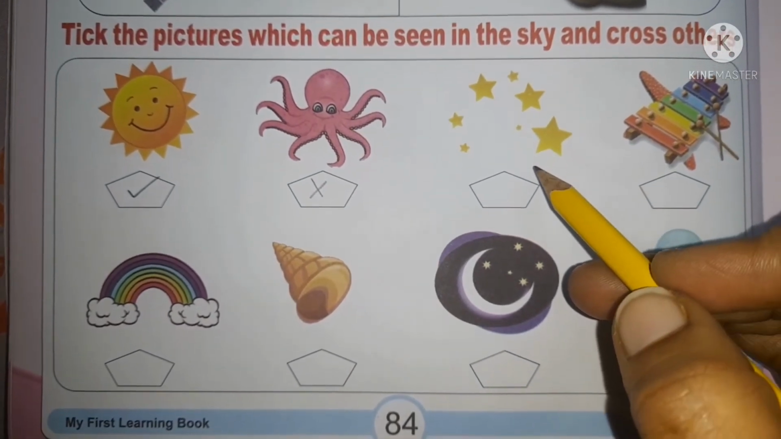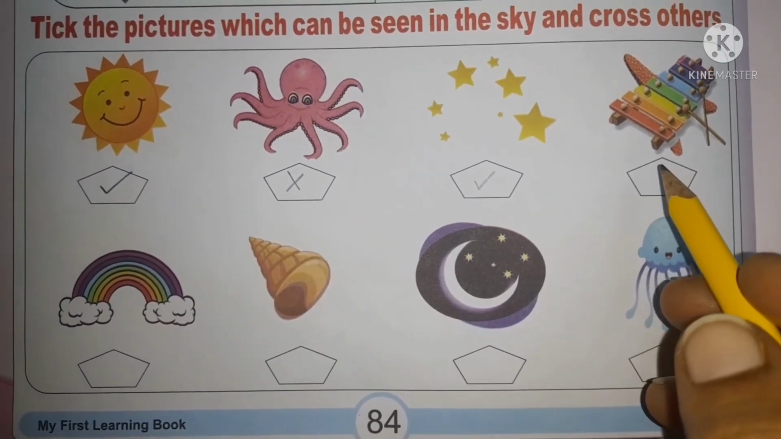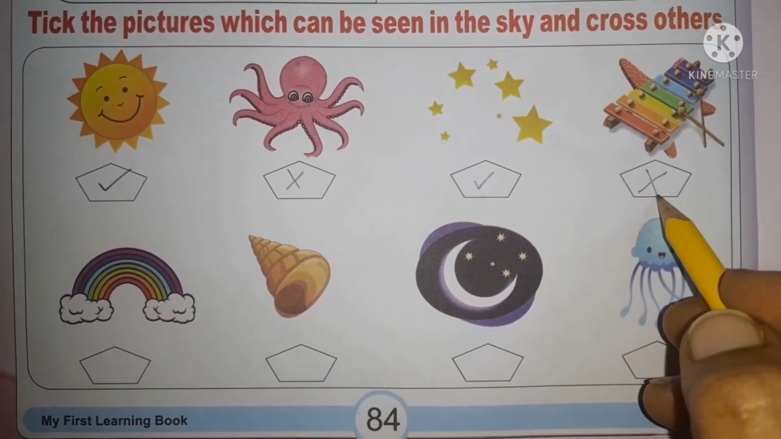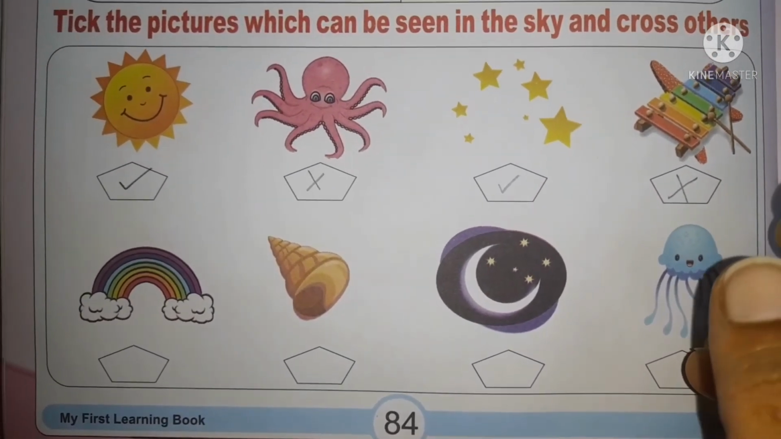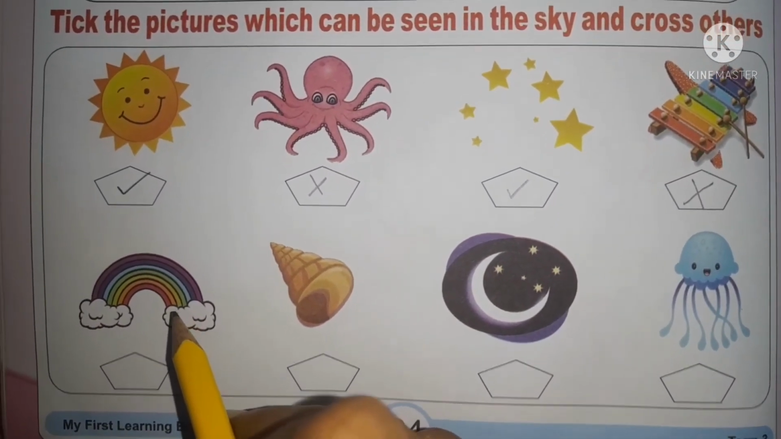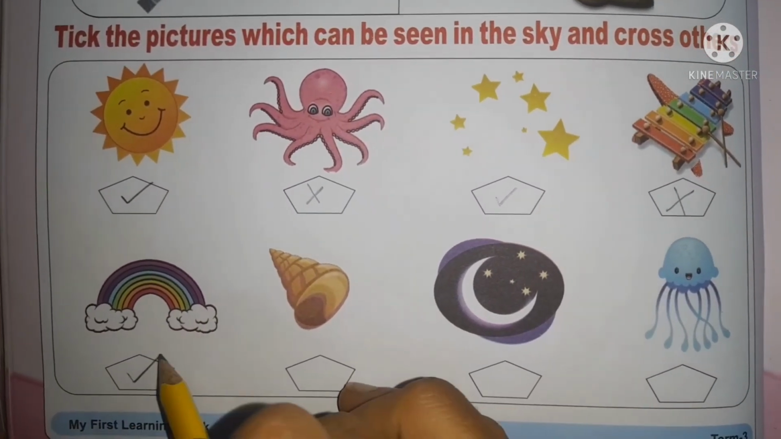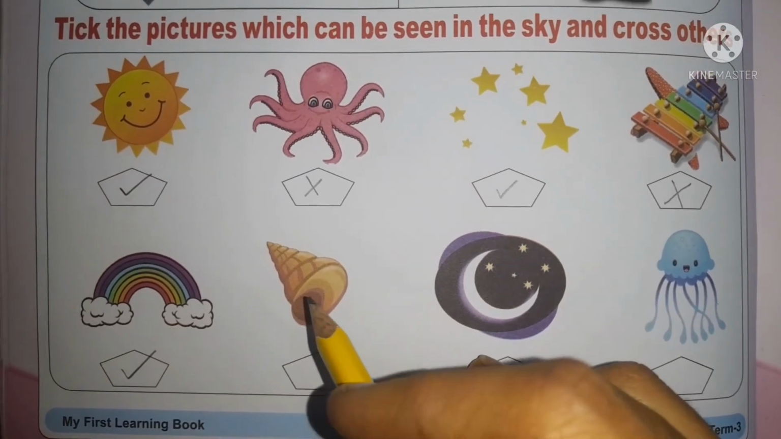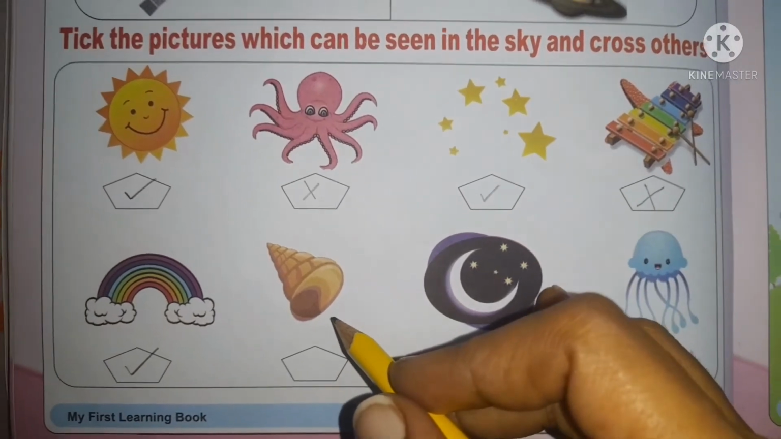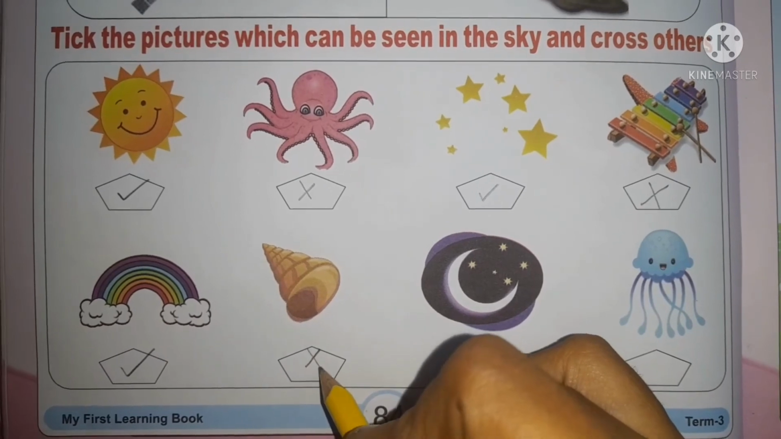These are stars which you can see in the sky, so put a tick mark. What is this? This is a musical instrument which they use for playing. This is called a xylophone. It is not in the sky, so put a cross mark. You will all remember the things that we learned today, so those things you will put a tick mark. This is a rainbow. You can see a rainbow in the sky, put a tick mark. This is a shell which is cone shaped. This is not in the sky.